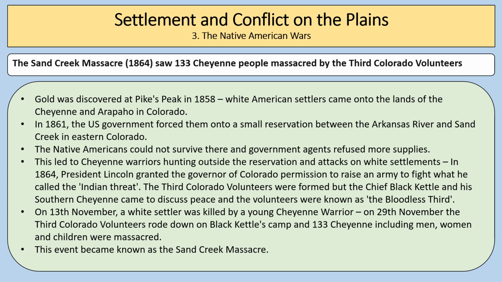On the 13th of November, a white settler was killed by a young Cheyenne warrior, and on the 29th of November, the 3rd Colorado Volunteers rode down on Black Kettle's camp. 133 Cheyenne, including men, women and children, were massacred. The event became known as the Sand Creek Massacre.